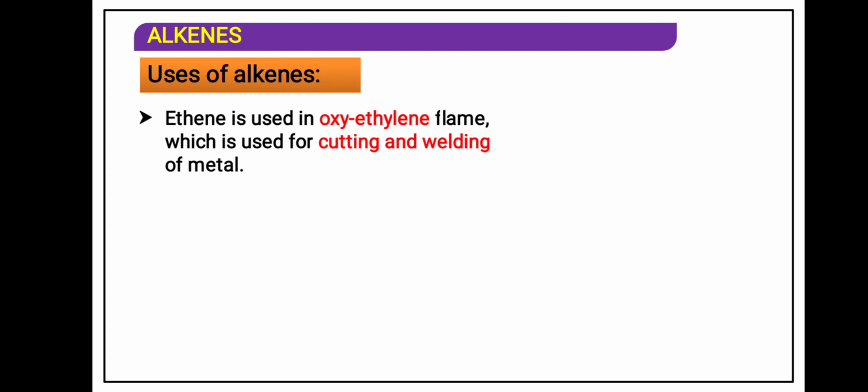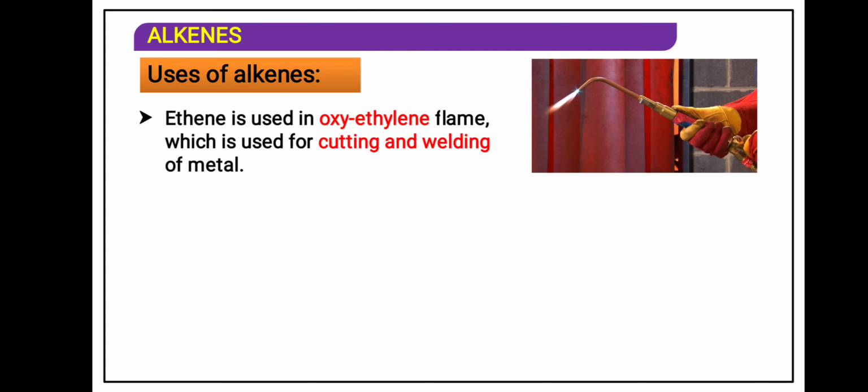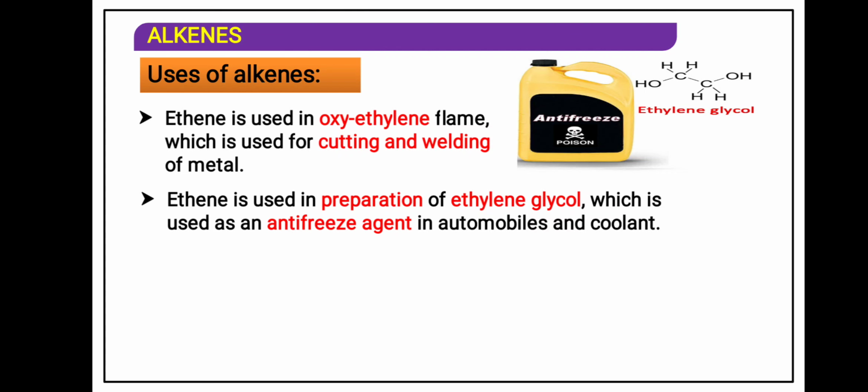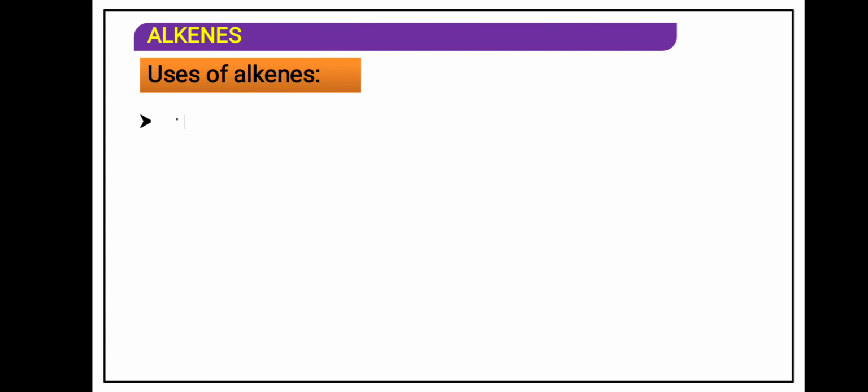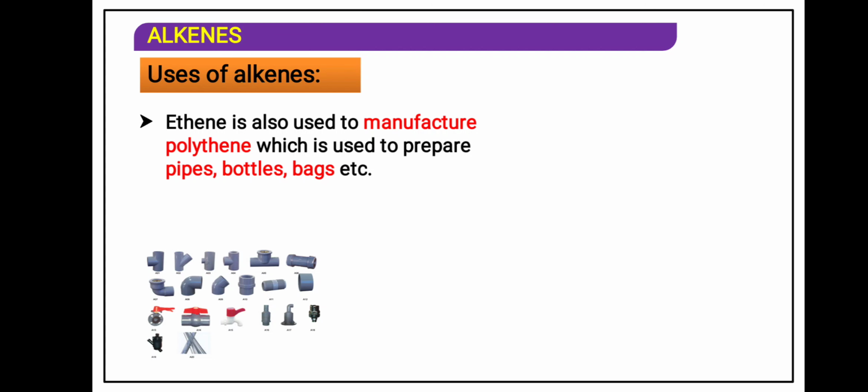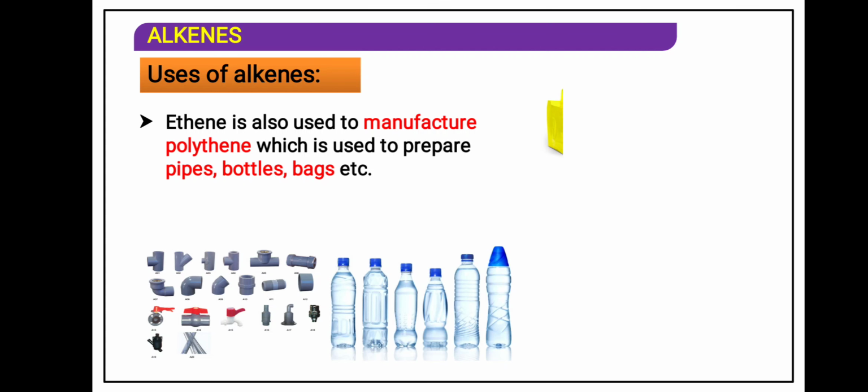Uses of alkene. Ethene is used as oxyethylene flame, which is used for cutting and welding purposes. See here this one. Uses of ethylene. Ethene is used in the preparation of ethylene glycol, which is used as an anti-freezing agent in automobiles and as a coolant. Ethene is used in the preparation of organic compounds like ethyl alcohol, acetaldehyde, acetic acid. It is also used in manufacturing of polythene, which is a polymer, for pipes, bottles, bags, etc.